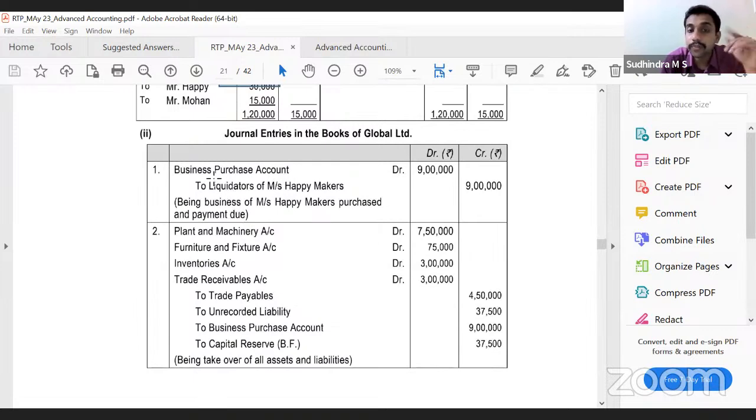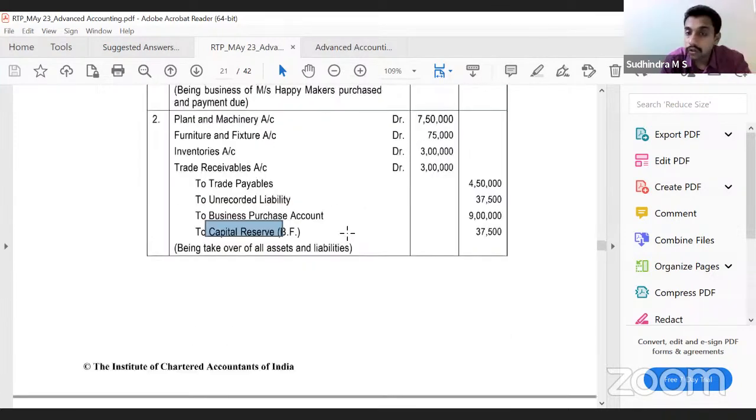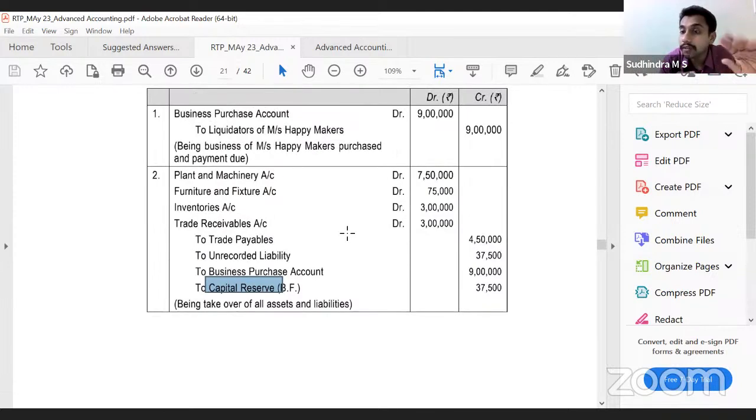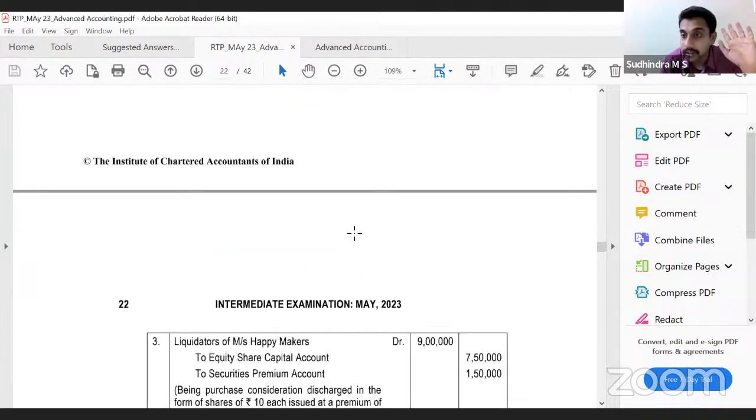New company. First, we have to record the purchase consideration, right? Business purchase account debit to liquidators of Happy Makers, 9 lakh. Now, because of that, what are we bringing? Plant and machinery, furniture and fixtures, inventory, trade receivables, trade payables. There is one unrecorded liability, 37,500. Unrecorded liability has to be brought in. That is one point that we have to keep in mind. Business purchase account, the resultant credit balance would be credited to capital reserve. If it was a debit balance, it would have been to goodwill account.